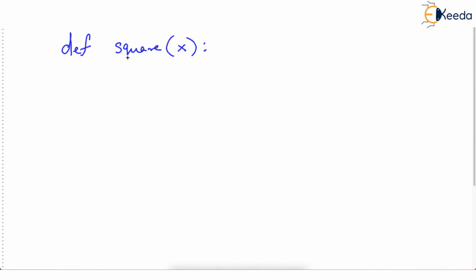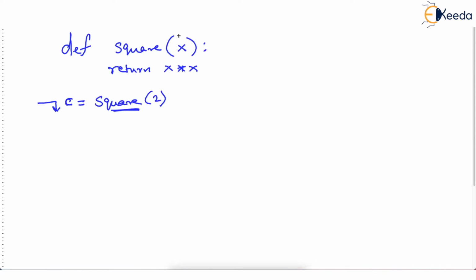Like we are saying we want to find square of some number x, and then there will be a statement return x into x. So this function returns square, and then we said there is a main script which will run first. So execution of Python program will start from here, not from the top. And if you say c is equal to square of 2, then this is known as function call, and we are passing 2.